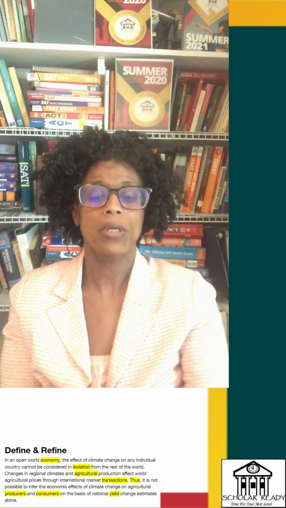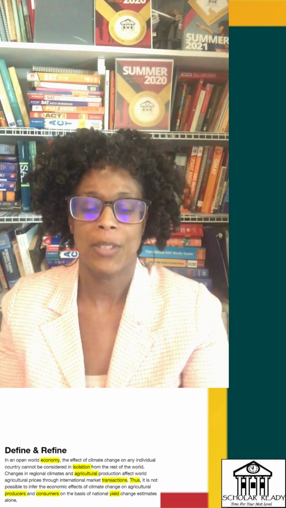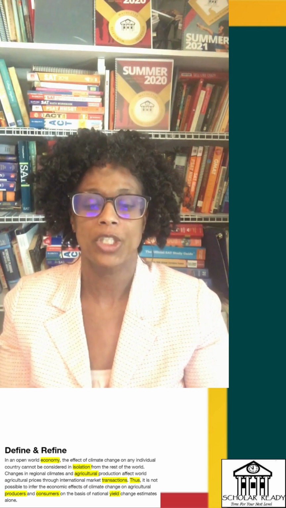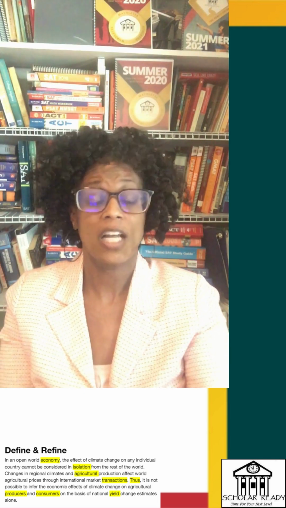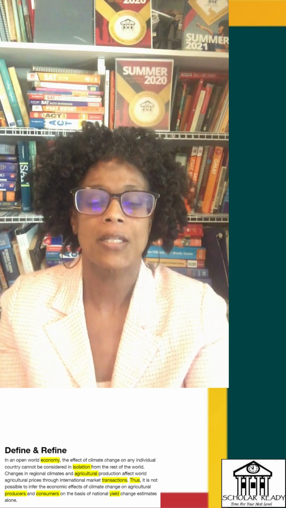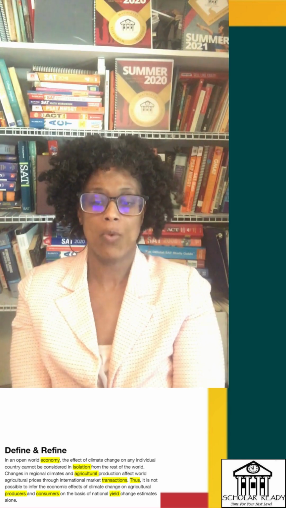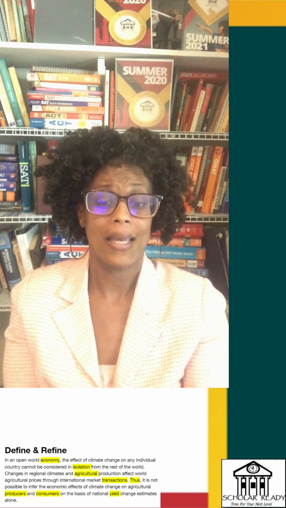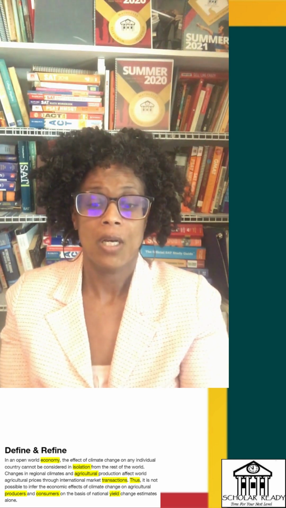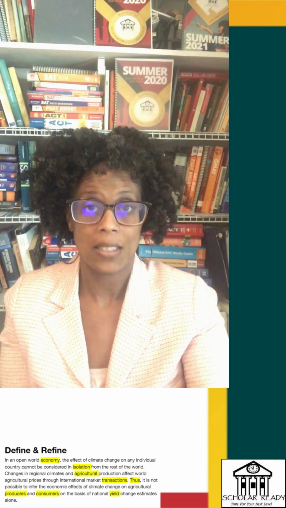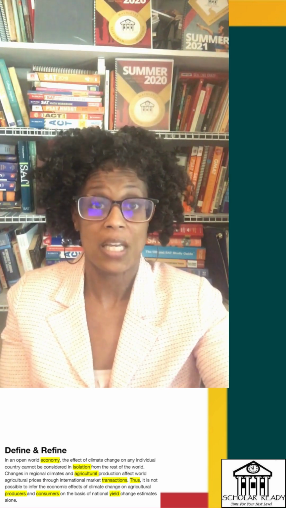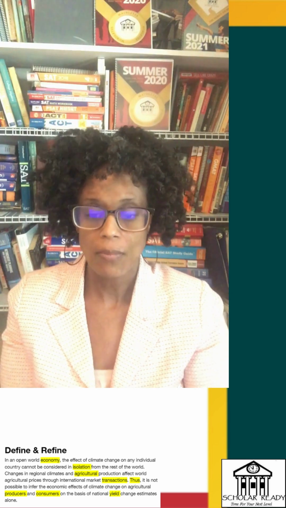So in an open world economy, the effect of climate change on any individual country cannot be considered in isolation. In other words, a state of being alone. Cannot be considered in isolation from the rest of the world. So what we're saying is the effects of climate change on one country are going to be connected with what happens in other countries.